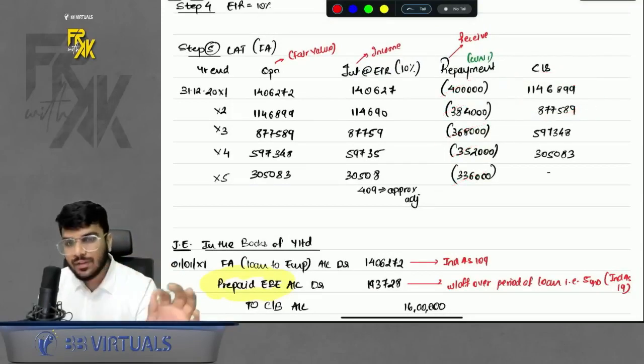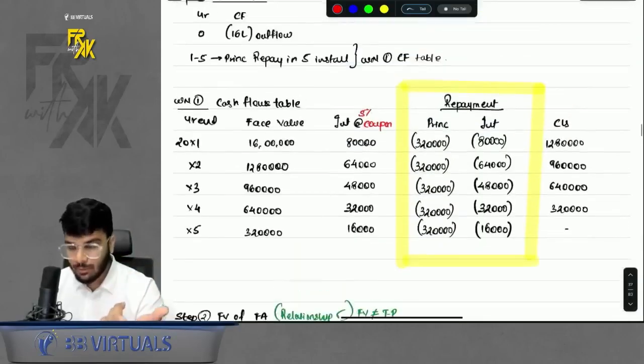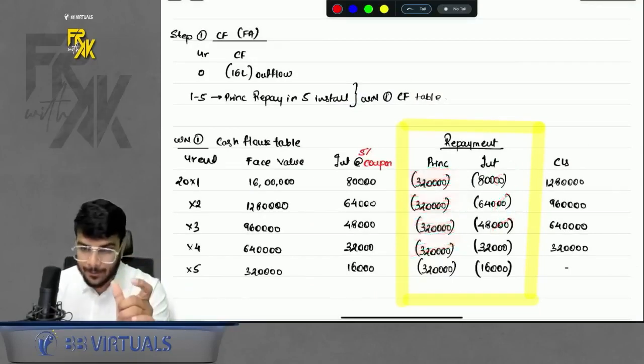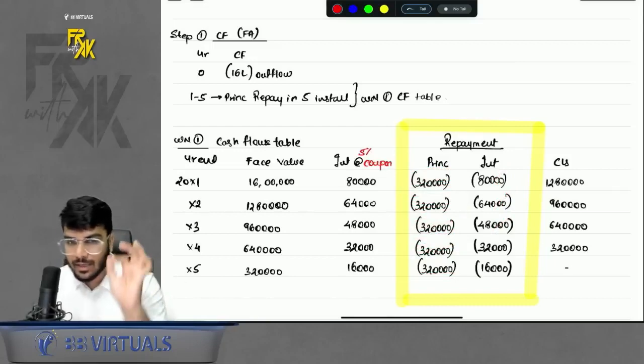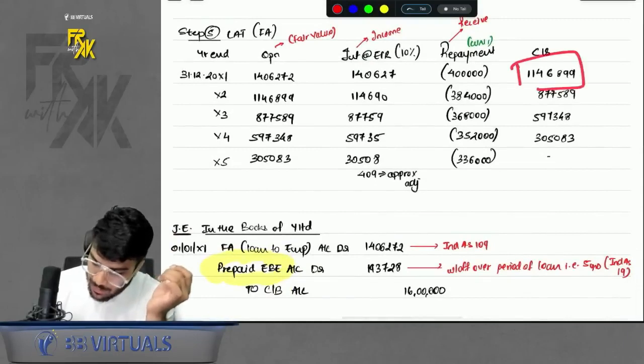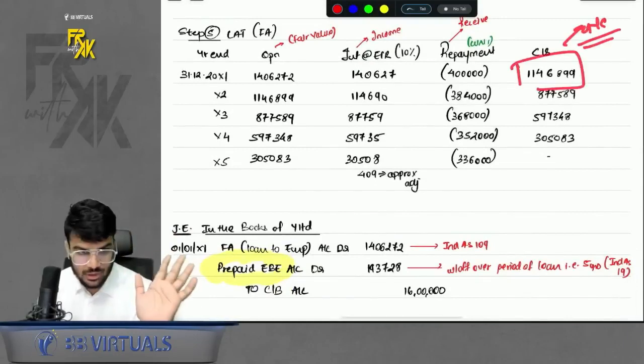But what if in this question it was a normal question where principal was not getting repaid every year, where only coupon was getting repaid and the principal got repaid at the end? If that was the case, where the principal is not getting repaid every year, in that case, what ICAI does is they take the whole closing under non-current. They will not give the bifurcation under current and non-current.